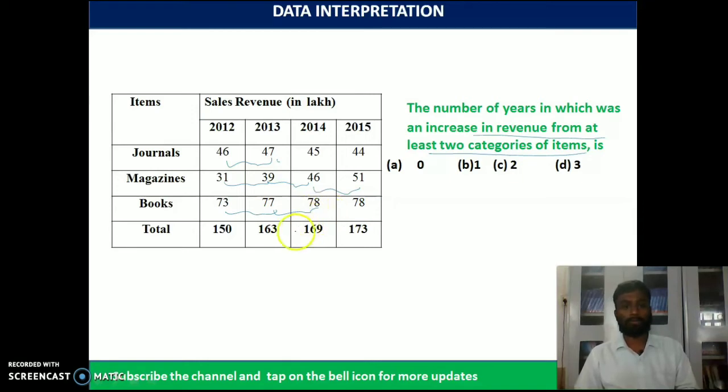So 2012, 2013 we have an increase, right? Again we don't have an increase in all the years. So in at least 2 categories we have only one year, that is 2013. Only in this year we have an increase in sales.